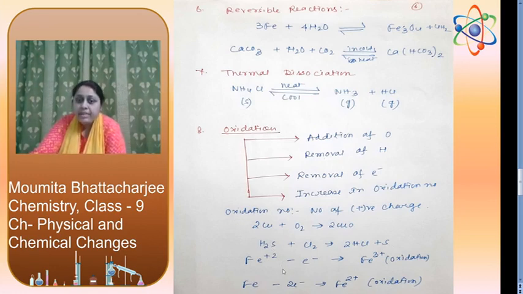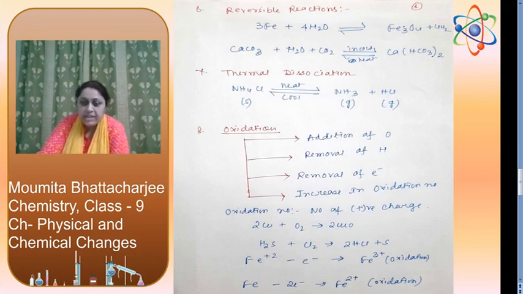But if we have a reaction where there is no oxygen and hydrogen, how do we identify which one is oxidation and which one is reduction? For this, we go for removal of electron or increase in oxidation number. Iron 2+ loses 1 electron to form iron 3+. Losing of electron means oxidation, or also you can see increase in oxidation number, +2 to +3. Here also iron is losing 2 electrons to form iron 2+, which is also an oxidation reaction.